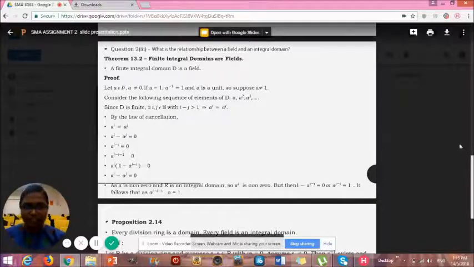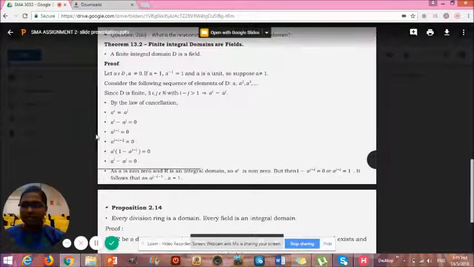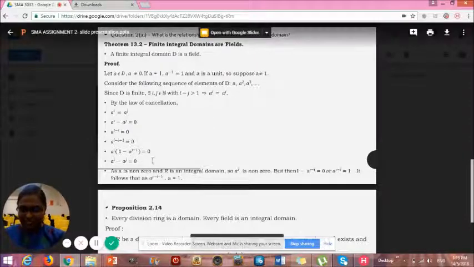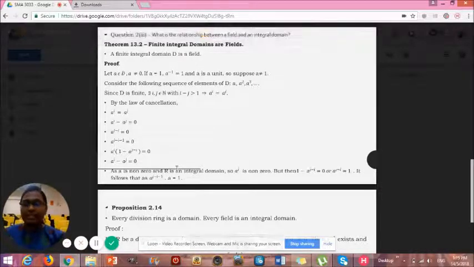By the cancellation law, I've brought both A^i and A^j to one side, factorized it and subtracted it. I get the final answer A^i minus A^j equals 0. As A is non-zero and R is an integral domain, A^i is non-zero, then A to the i minus j minus 1 is equal to 1.